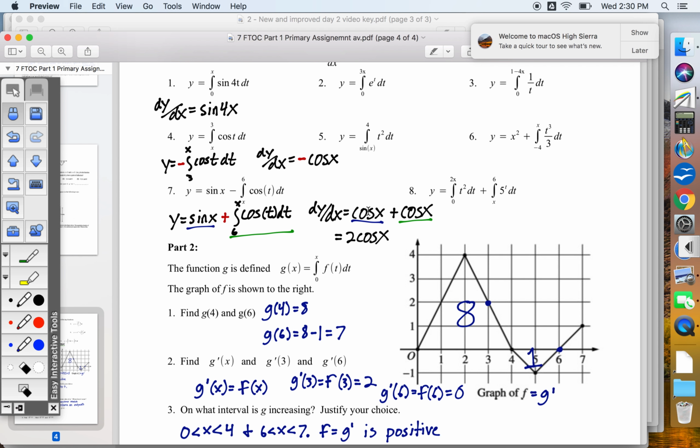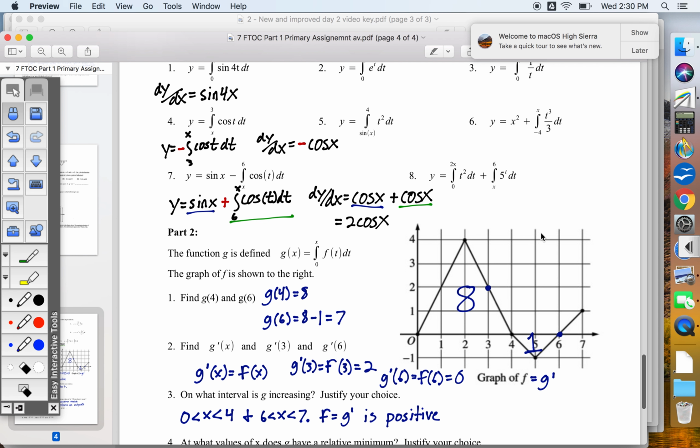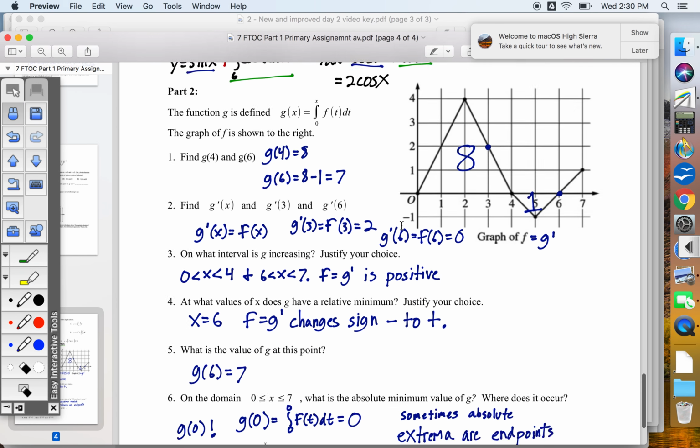So the blue goes with the blue. The derivative of the integral, well, the derivative kind of undoes the integral, leaving us with cosine. And what we do is we take out the t, we replace it with an x. So the derivative of the green term here is the green term over here. It's just the integrand with an x in place. All right. And I think that covers all of the homework, right?